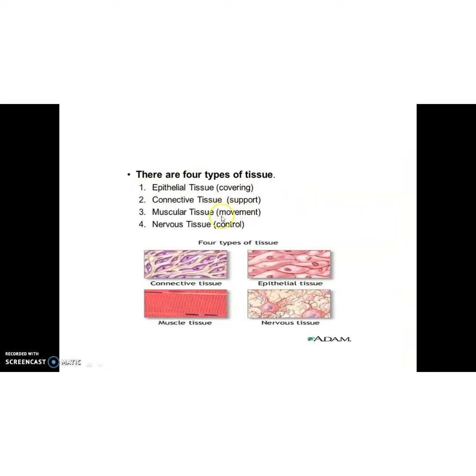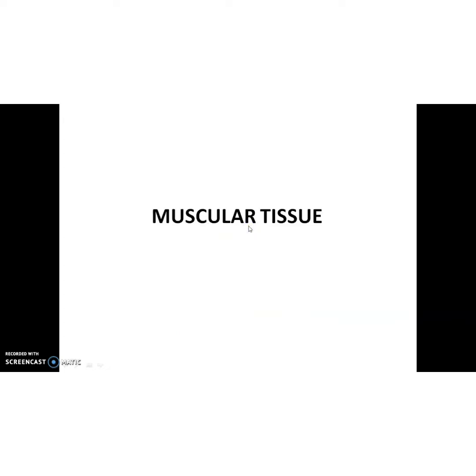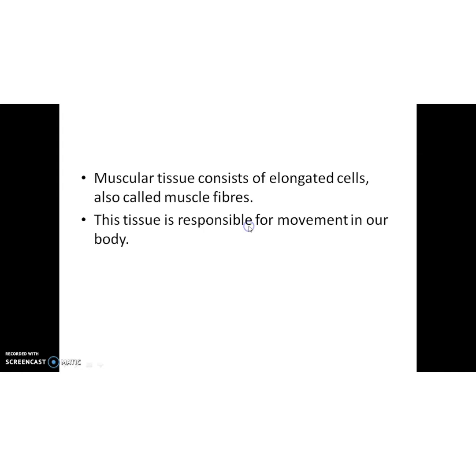Today we are going to discuss the muscular tissue and nervous tissue, which help for the movement and control and coordination respectively. So let's start with the muscular tissue, the muscles. Muscular tissue consists of elongated cells, also called muscle fibers. We know that this tissue is responsible for the movement in our body, isn't it?